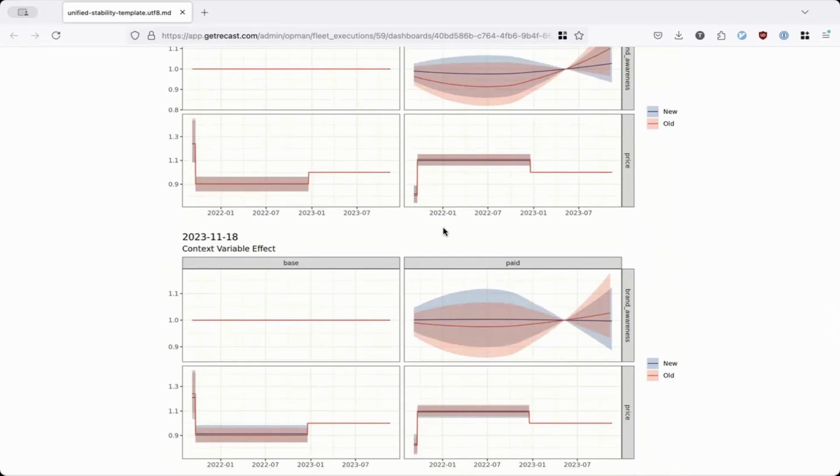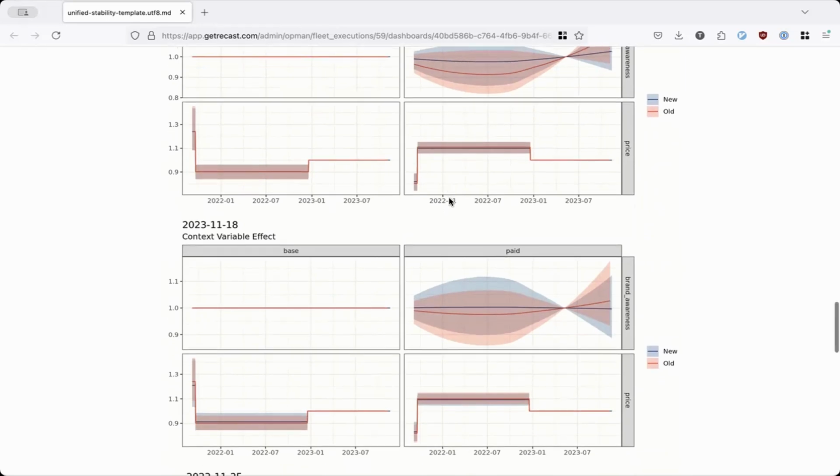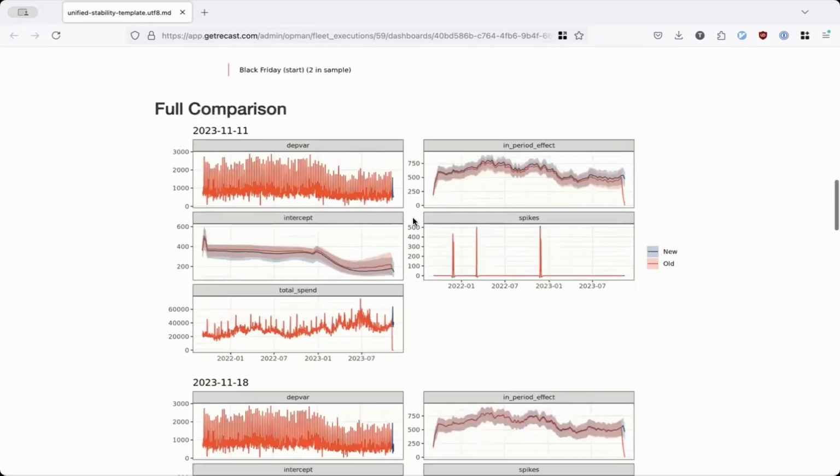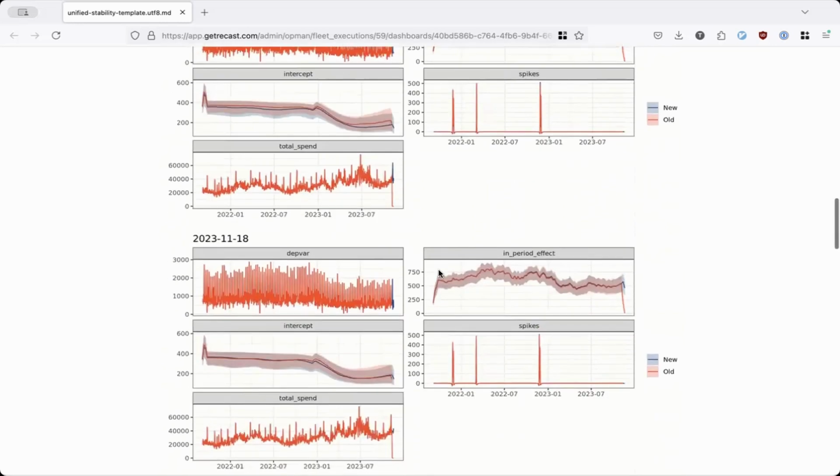But the important thing here is that this is something that we do de rigueur on every model build, every candidate model, before it goes out to a customer, to make sure that when we add 7 days of data, 14 days of data, 21 days of data, we're not going to get dramatically different estimates, either on an overall level, in terms of the effects of marketing, the effects of organic, or at a channel specific level, or some of the ways that we estimate those, like context effects.